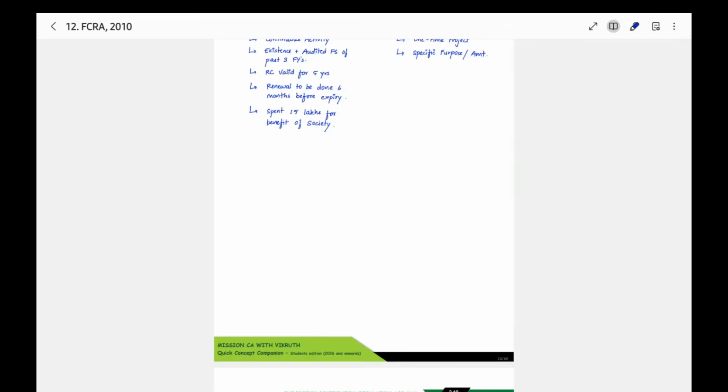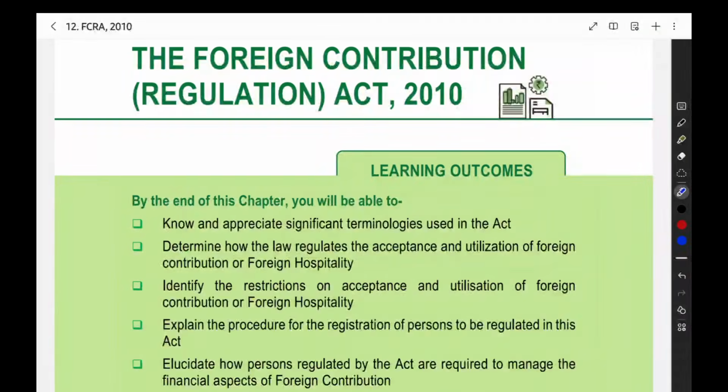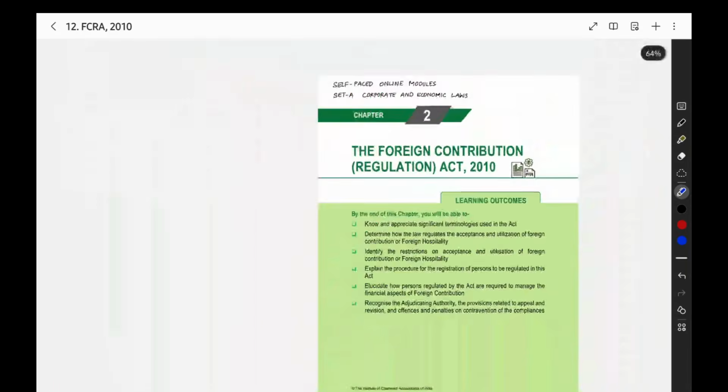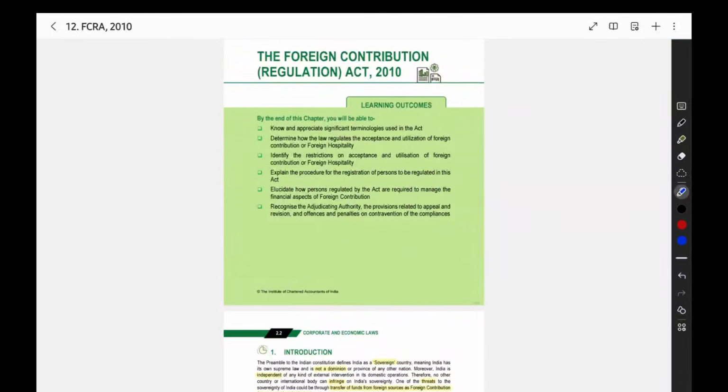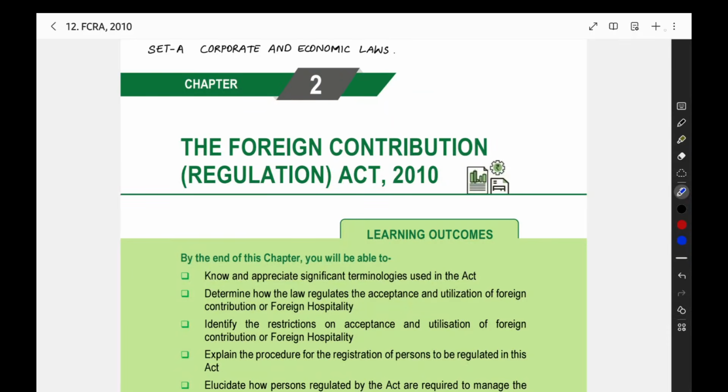All the things in this particular act we have completed. Now I will show you one more thing. We have time limits and penalties in each and every chapter. So for that we have one index, and that index we can see now.